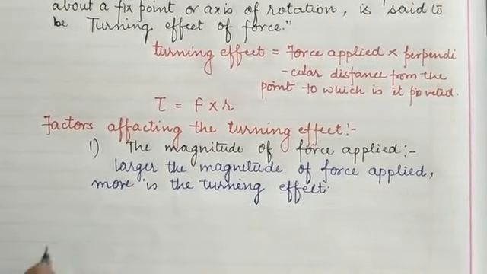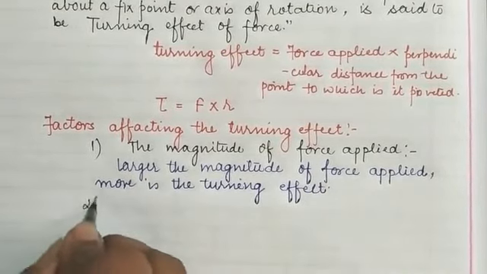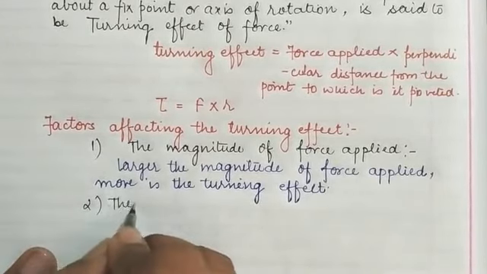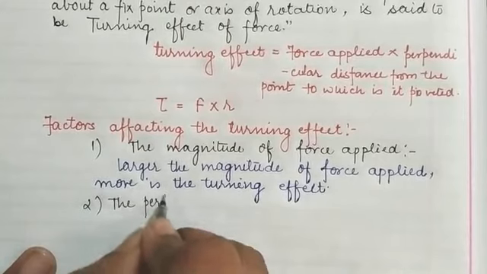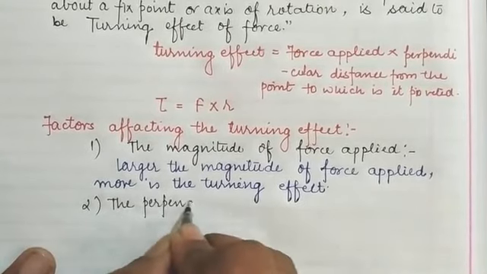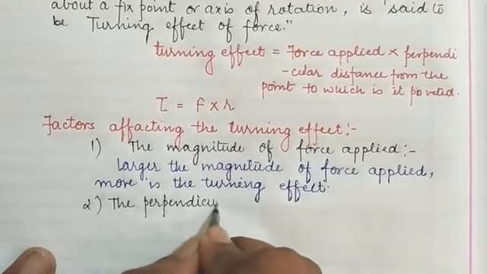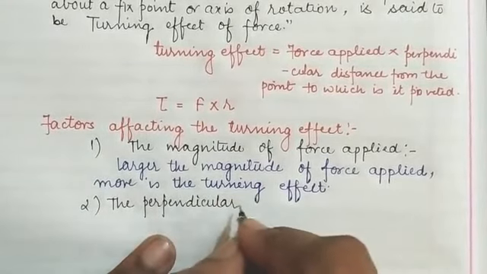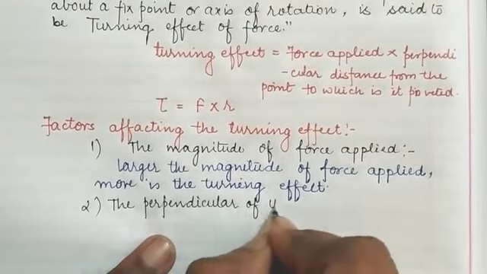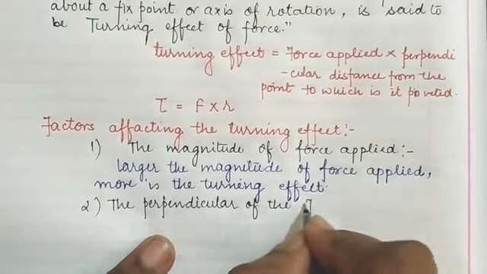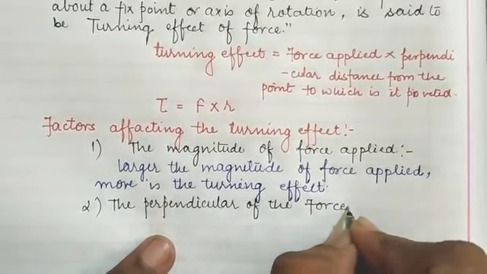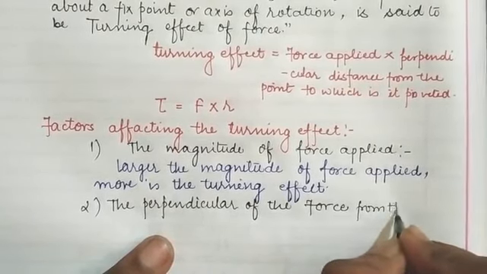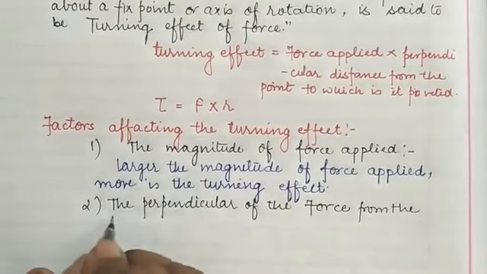And the next one is the perpendicular distance of the force, which means from the axis of rotation. The perpendicular distance of the force from the pivoted point.